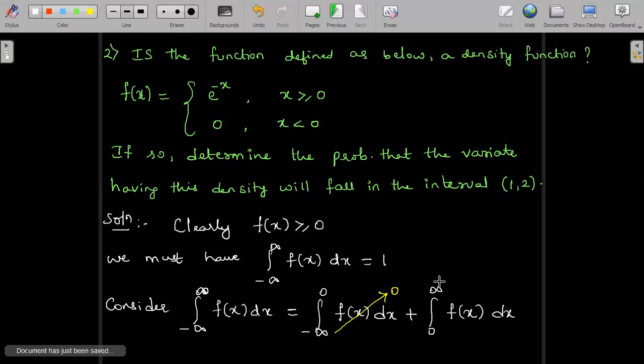Therefore, integral minus infinity to infinity of f of x dx is now equal to integral 0 to infinity of e power minus x dx.